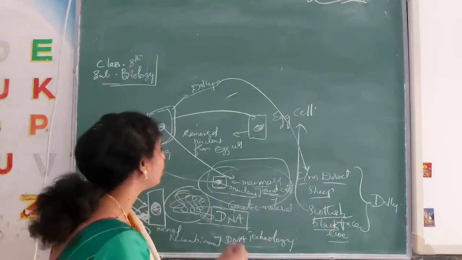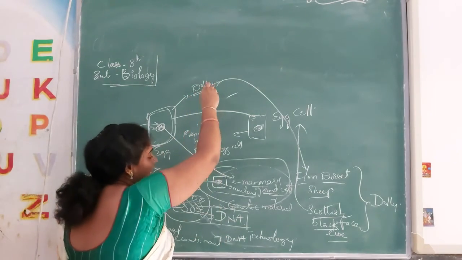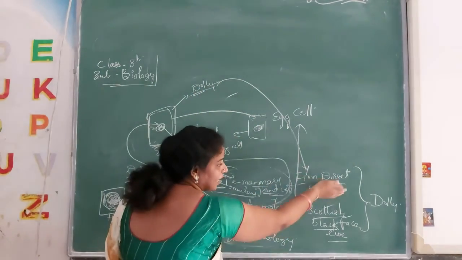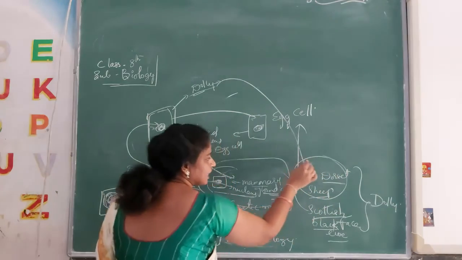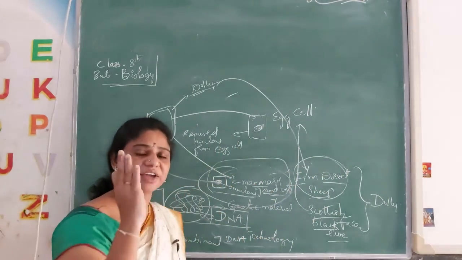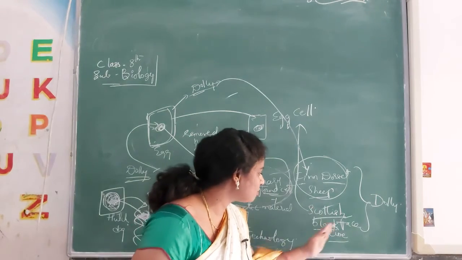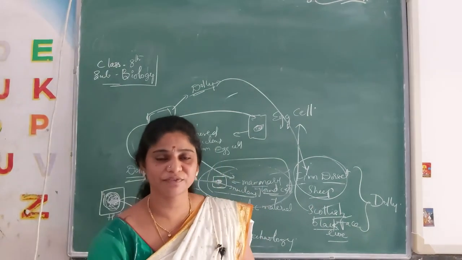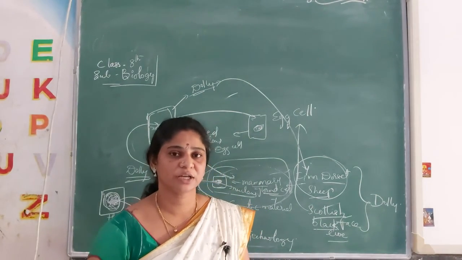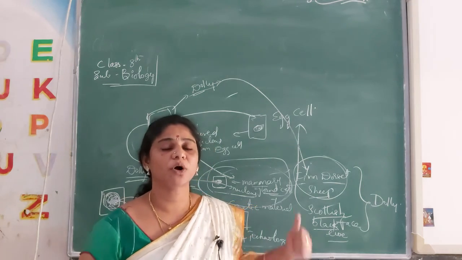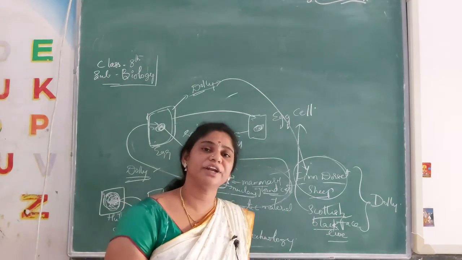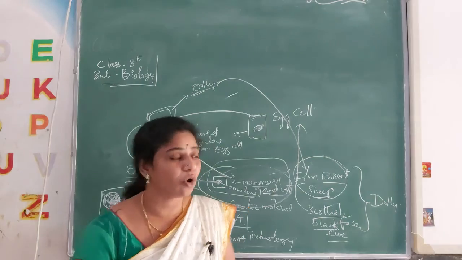Now we got the organism Dolly, which has the characters of the Finn. Actually only the nucleus is taken from this one. Fertilization and everything is of the Scottish Blackface. Sperms are also Scottish Blackface only. But whose character did we get here? Some different character we got there.